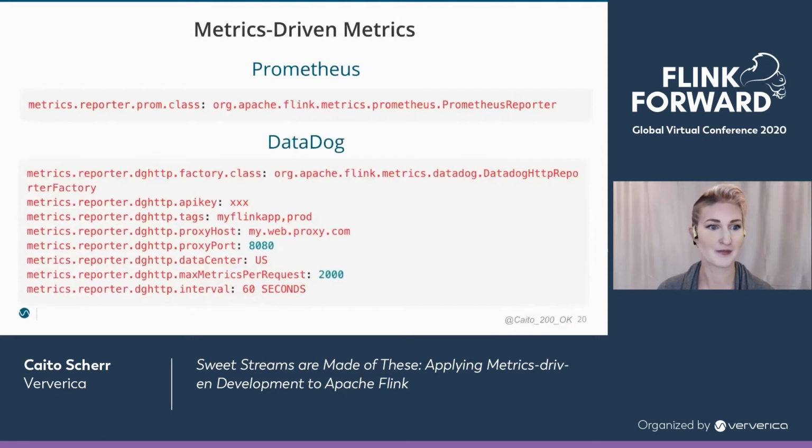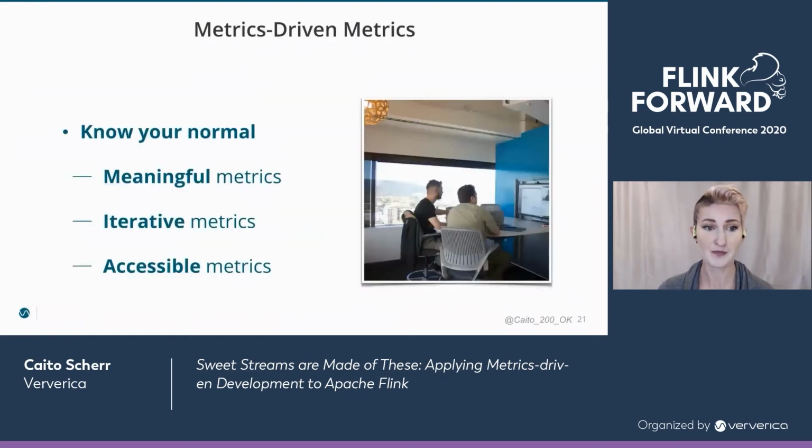And in terms of getting these set up, as I mentioned, Flink has reporters that allow internal metrics to be exposed externally, and one's already built for specific popular providers. So all of this is very straightforward, mostly through a YAML file that comes out of the box with Flink. You can also configure multiple reporters, and each job and each task manager gets instantiated with these reporters when they're started. So very, very straightforward.